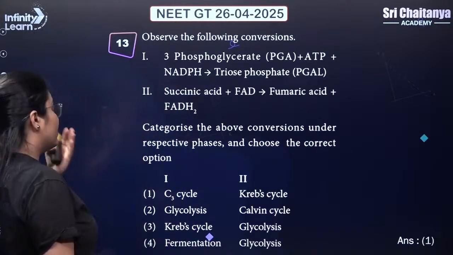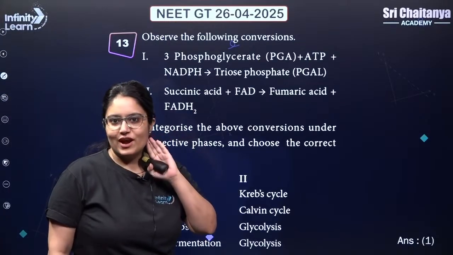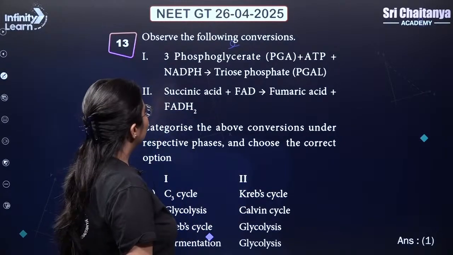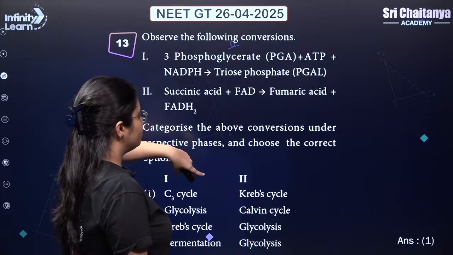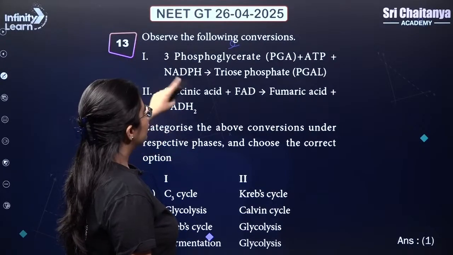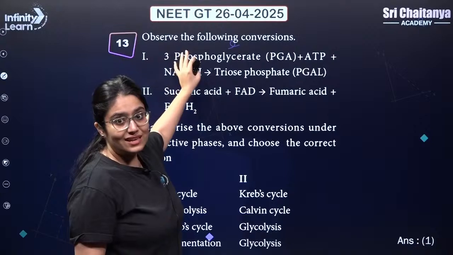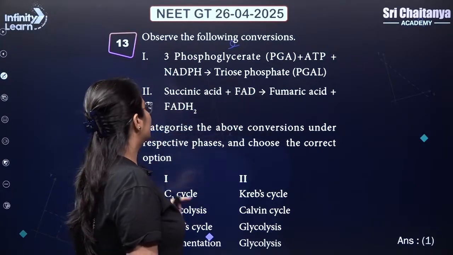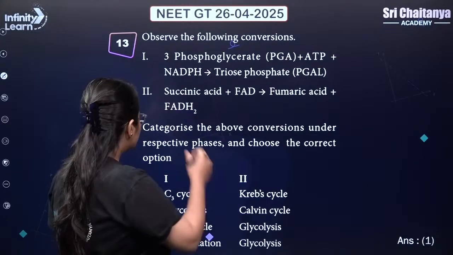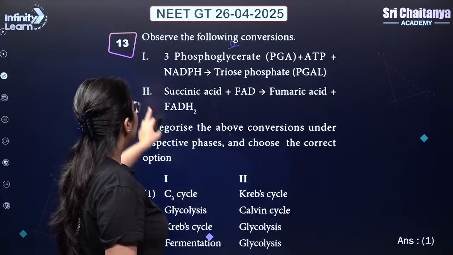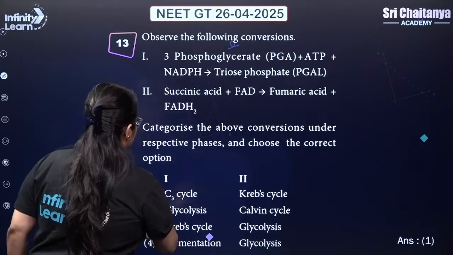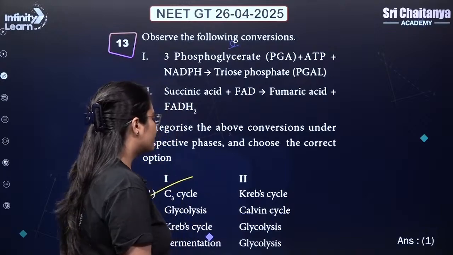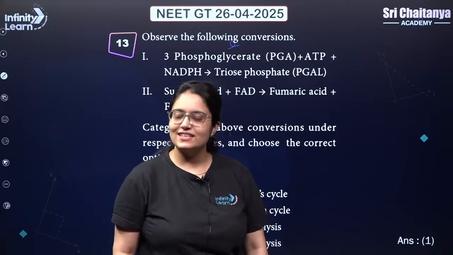Next. Okay, very interesting question, guys. I hope you have tried this one. Very interesting, but very simple again. 3-phosphoglycerate, that is PGA, plus ATP plus NADPH is giving you PGAL. This is your C3 Calvin cycle reaction. Succinic acid plus FAD giving you fumaric acid plus FADH2. This is Krebs cycle. So statement 1 is belonging to C3 cycle and the second is belonging to Krebs cycle. So that is why answer is 1. Interesting but yet simple.